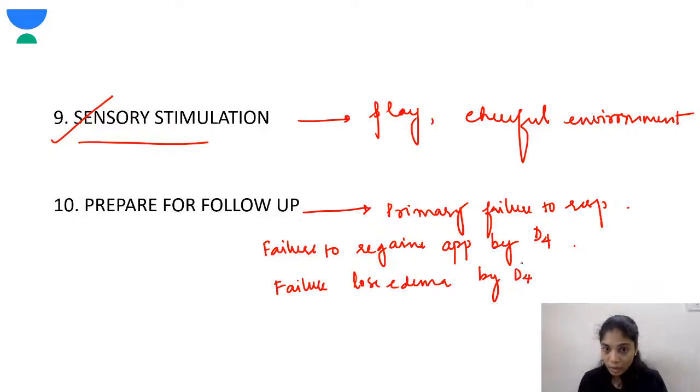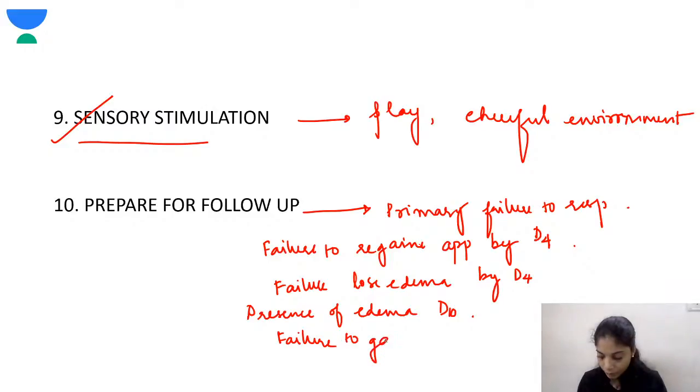This is very important, so keep all this in mind. Presence of edema on day 10. Failure to gain weight of 5 gram per kg per day on day 10. So this is called primary failure to response.